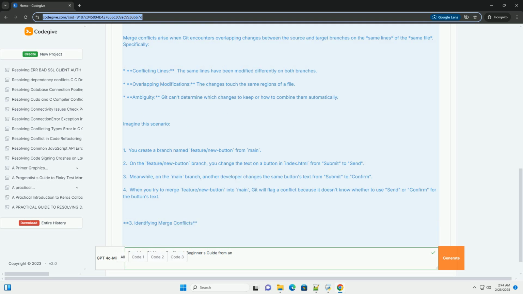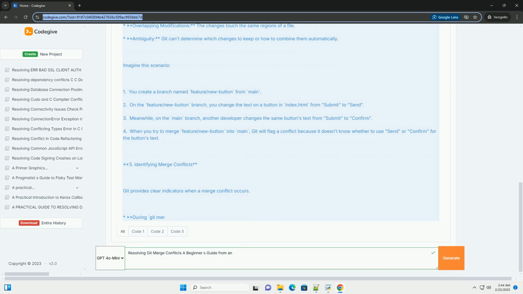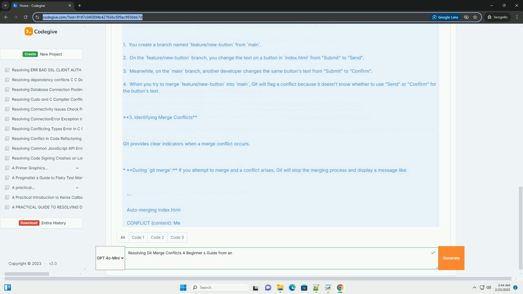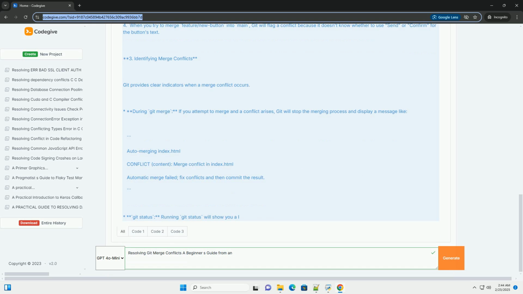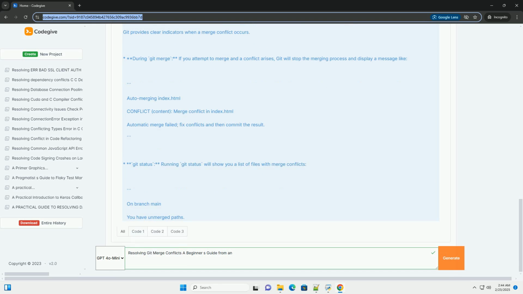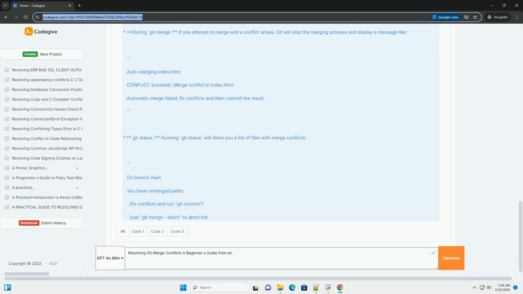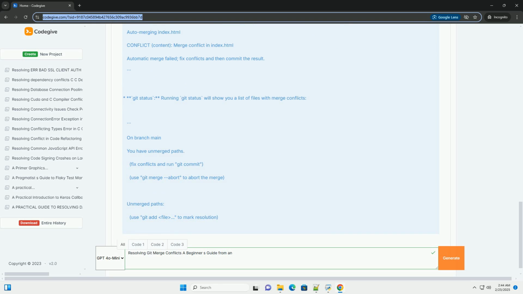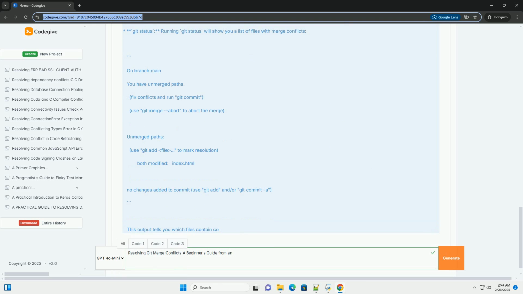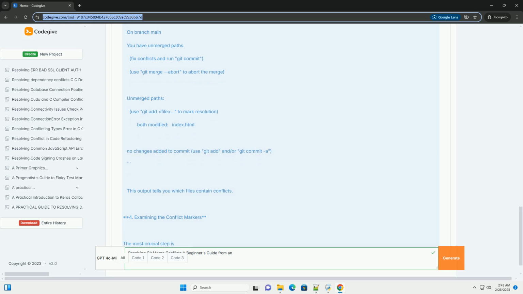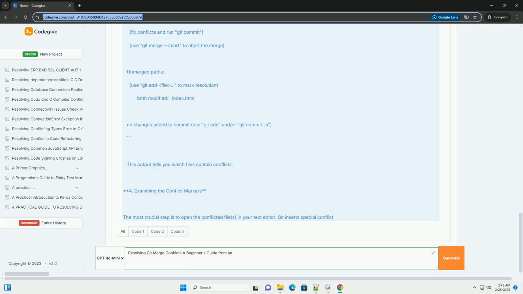1. Understanding the fundamentals, branches and merging. Before diving into conflicts, let's refresh our understanding of branches and merging in Git. Branches. A branch in Git is essentially a pointer to a specific commit in your repository's history. It allows you to develop new features, fix bugs, or experiment with code in isolation from the main code base, often called the main or master branch.